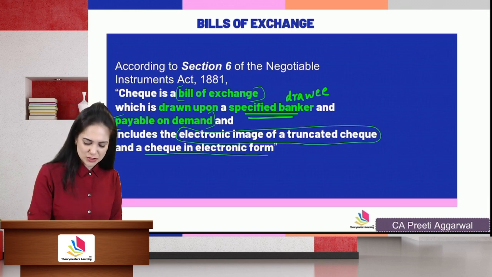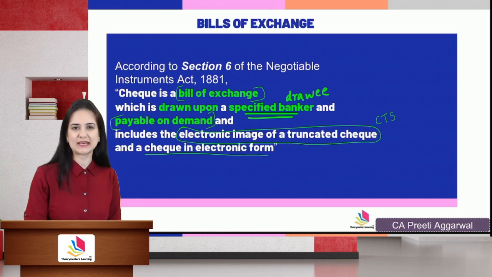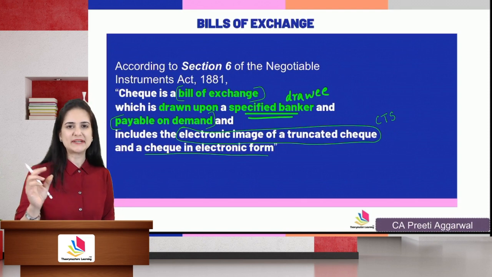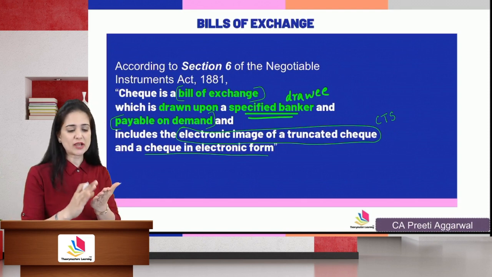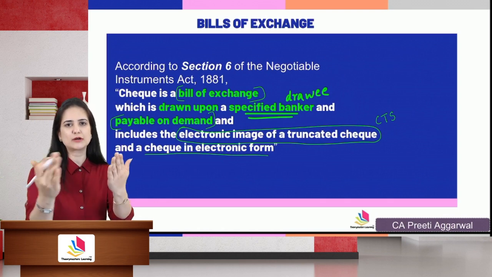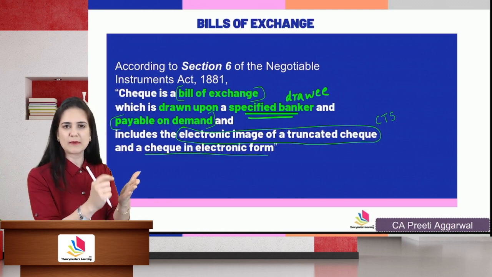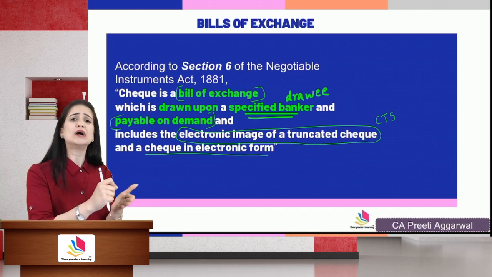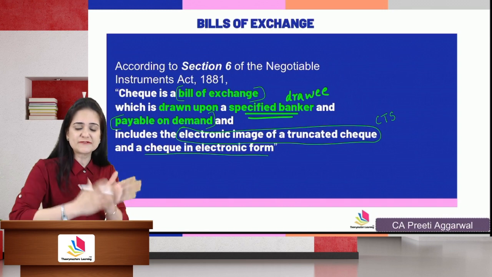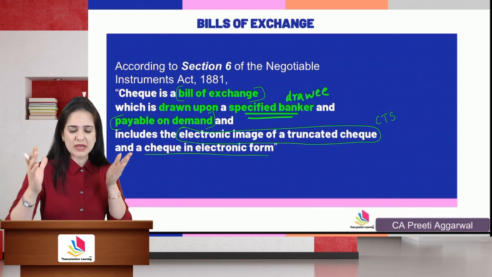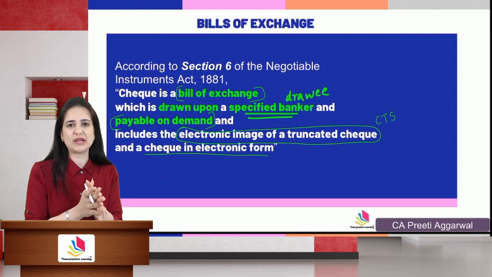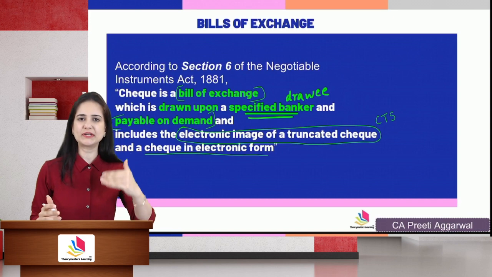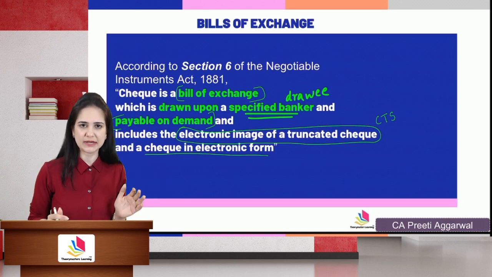If you notice on the check, you will find the letters CTS. That is check truncation system. Now, what is the meaning of CTS? Earlier, they would send the check physically to the clearing house. The clearing house would then check whether there is money in the account of the drawer or not, whether the signature is tallying with the specimen signature, whether the amount, date, everything is written properly or not. This physical movement would make the clearing of check a very delayed process. Like you would get the amount credited in your account after 5 to 6 working days.